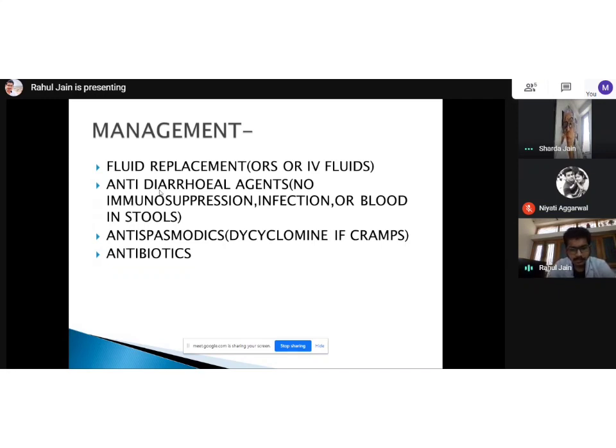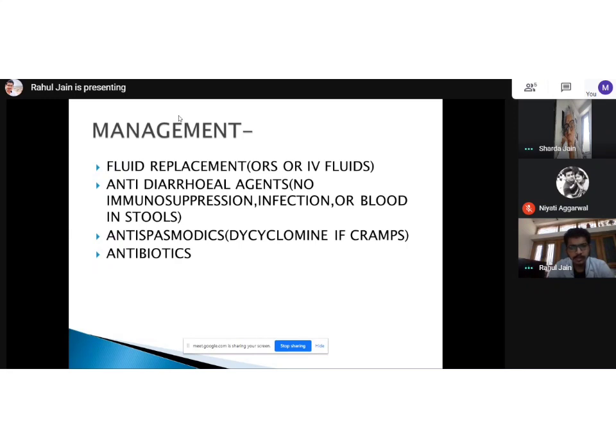Our body is very intelligent. Universe is our body itself. So what actually happens is whenever there's infection in the intestine, the diarrhea is the body's mechanism to excrete out that infection. And if there is an infection and we give the patient an antidiarrheal agent, all that infection gets retained inside the body and the patient can land in even intestinal perforation. So we should never give antidiarrheal agent unless we rule out any immunosuppression, infection, or blood in stools. So this point is very important.